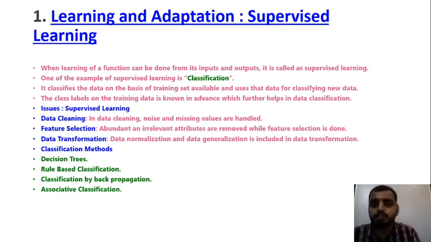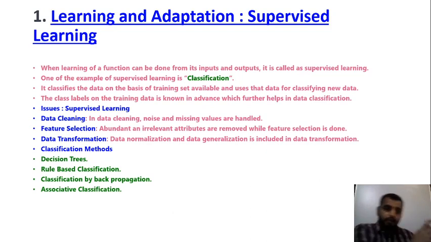Now what do you mean by supervised learning? Supervised learning in the sense, you will be given the output, and you should produce that particular amount of output. For instance, you are coming to the college, you are taking classes, and to pass that subject you should get that particular amount of marks. Then only you are being considered as a pass candidate.